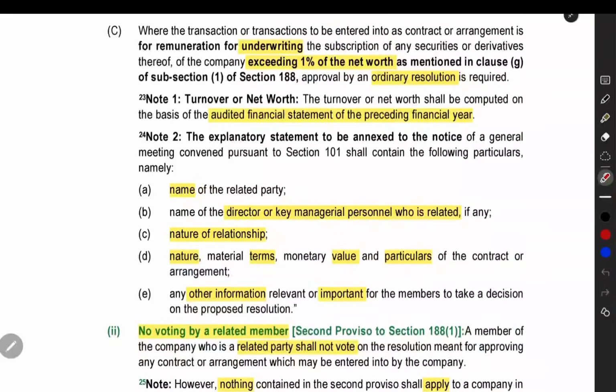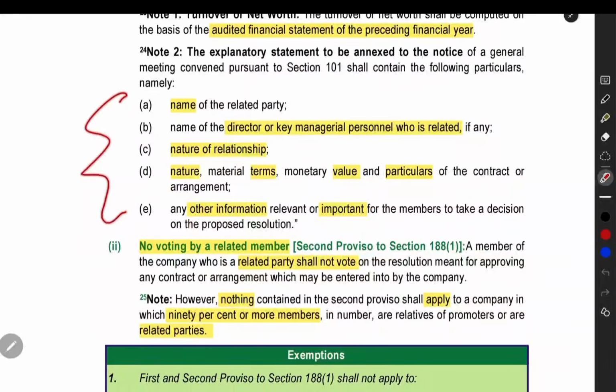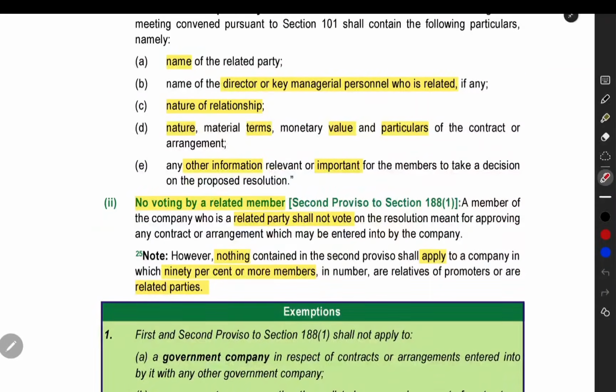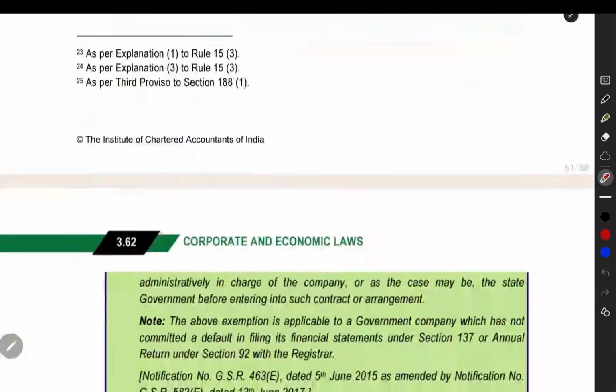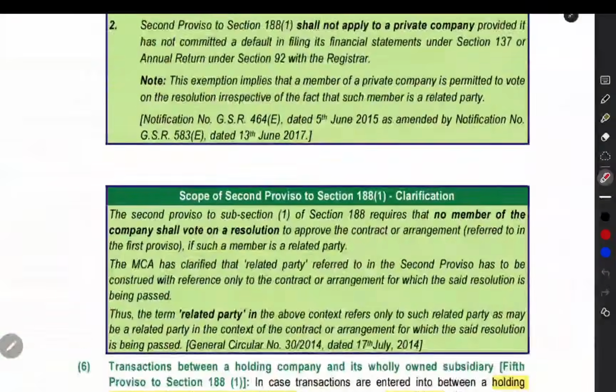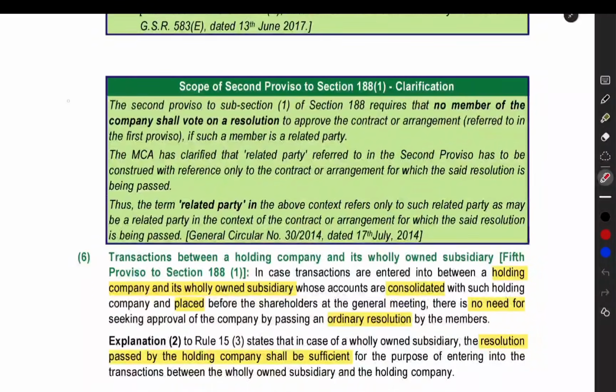Explanatory statement: the general meeting which you will be conducting for the ordinary resolution, these details should be there. And if any shareholder is a related party, then he should not vote for that particular transaction approval in the general meeting when you are putting up the resolution. That related party member shall not vote in such a resolution. And if 90% or more of the members are related parties, then this particular point alone will not apply. They have given some exemptions that you can read by yourself. Then the scope of the second proviso, they have also given a clarification.